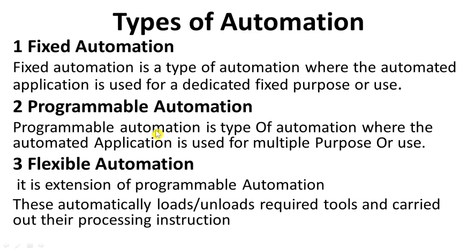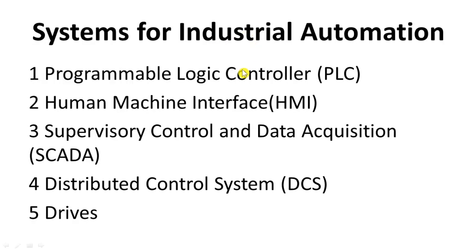Now let's see next, that is systems for industrial automation. These are the systems: programmable logic controller, meaning PLC, human machine interface, meaning HMI, supervisory control and data acquisition, meaning SCADA, and distributed control system, meaning DCS, and drives are used. First we see the programmable logic controller, or PLC.